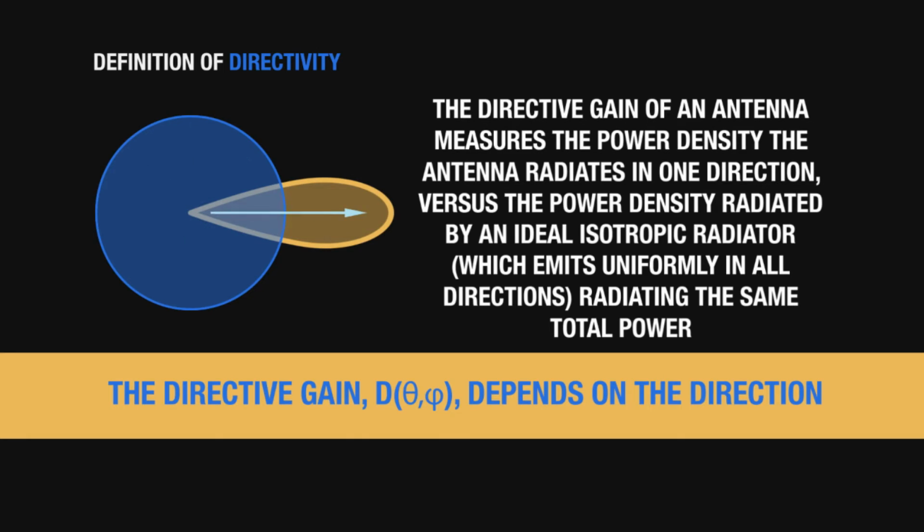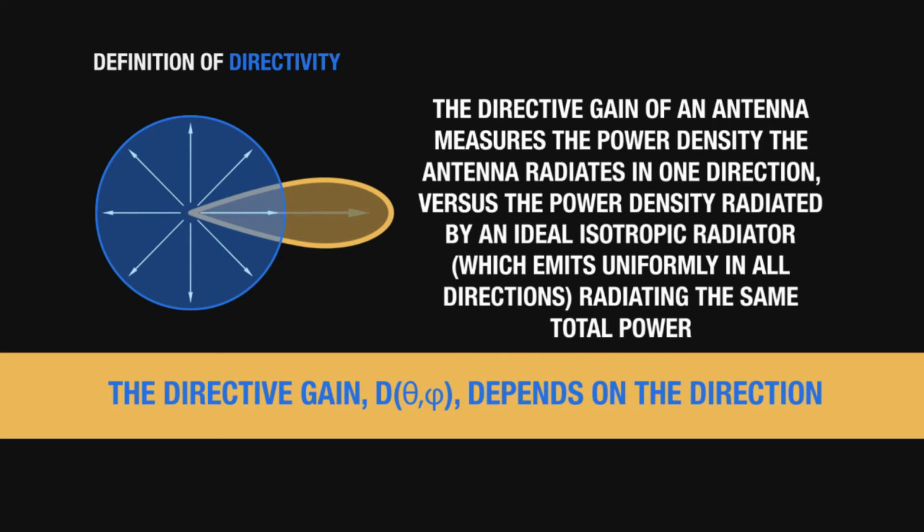You'll see that it depends on two angles, theta and phi usually, defined. And this power density is compared to the power density radiated by this ideal isotropic radiator, which doesn't exist. It's just a mathematical approximation, an idea, a concept. This isotropic radiator, in fact, is the one that would radiate uniformly in all directions. The ratio of these two gives the directive gain of the antenna.